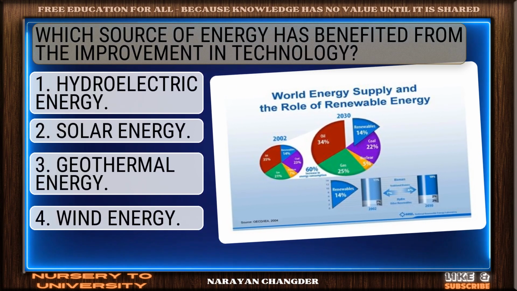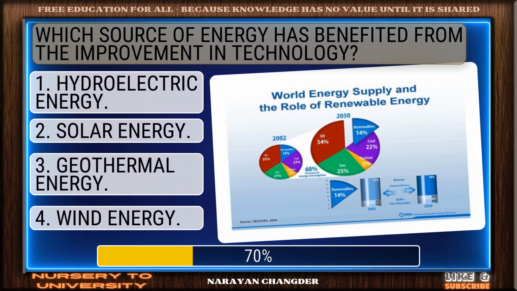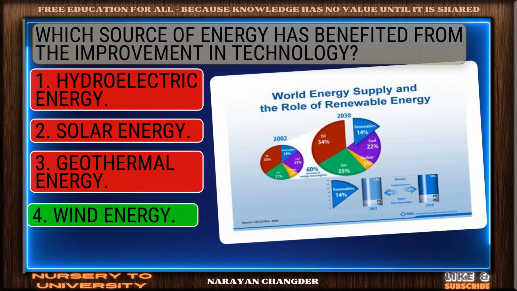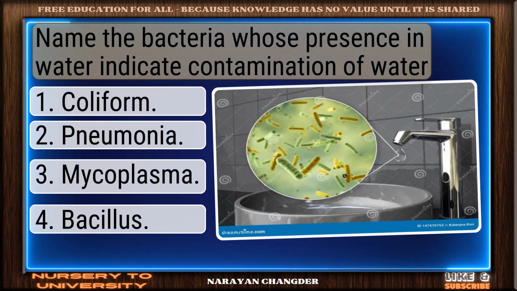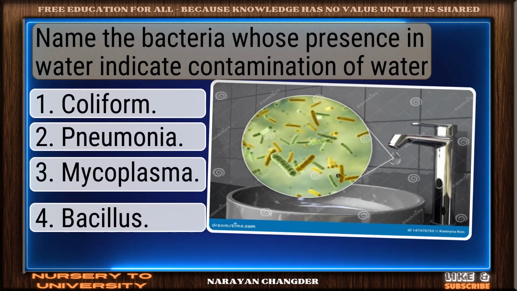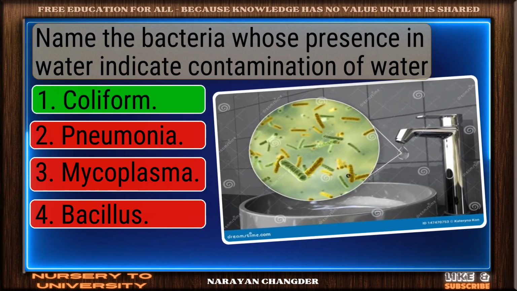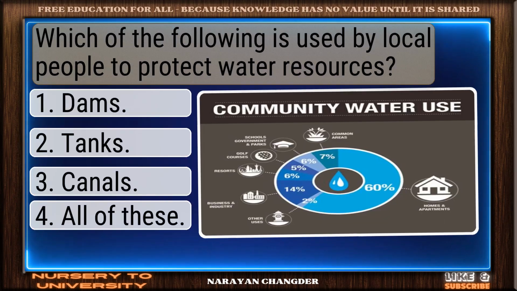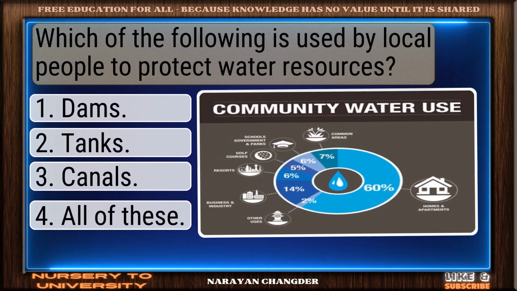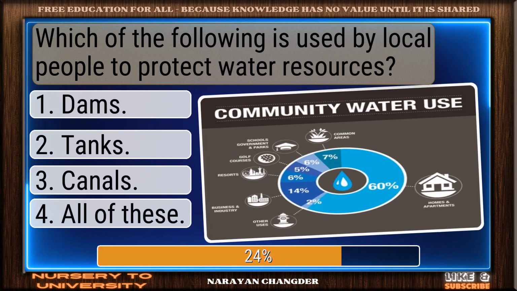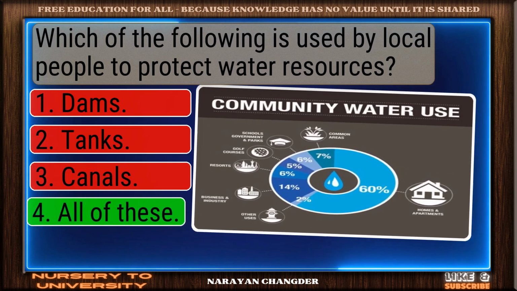Which source of energy has benefited from the improvement in technology? Exactly. Wind energy makes sense. Name the bacteria whose presence in water indicates contamination of water. Sharp thinking. Coliform is right. Which of the following is used by local people to protect water resources? Good job. All of these work well.